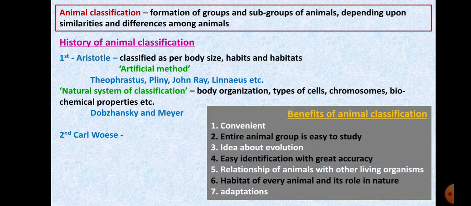Now, what are the benefits of this animal classification? Why is it done? It makes your study of classification very, very convenient. When you know the similarities and differences, when you have these characteristics with you, you can easily understand it. You will understand this as we proceed with the lesson. Then, the study of a few animals from a particular group will help you understand that entire animal group.